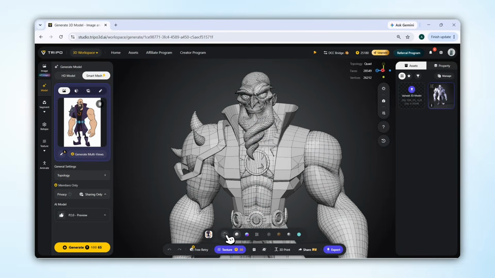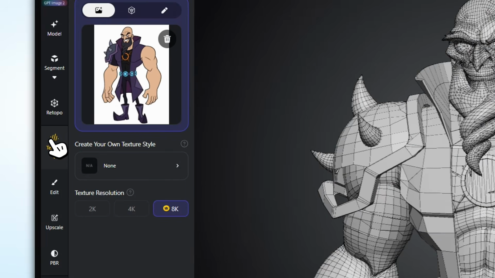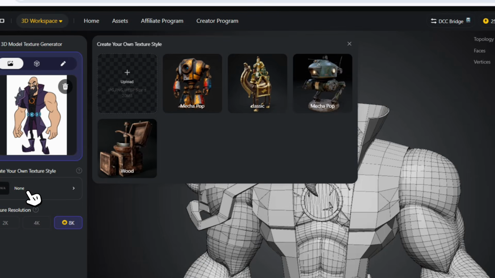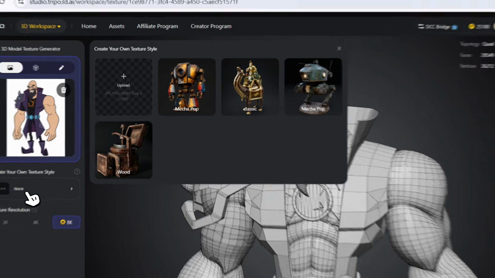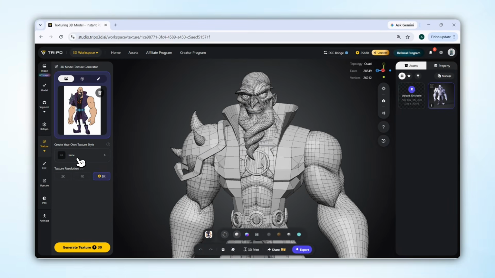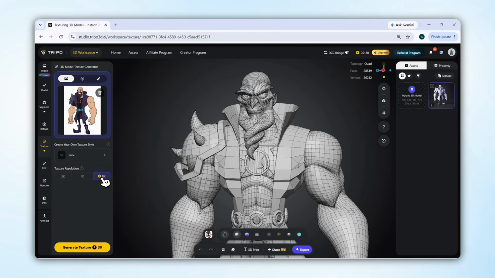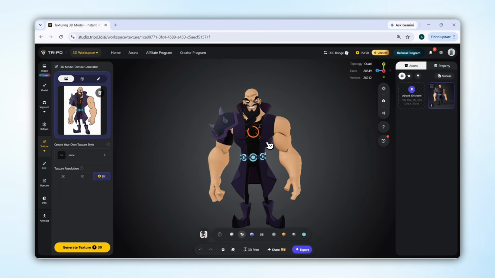And if you want to make your model look even more realistic, you can click on the texture option on the side. Now, when you click on None, you'll see a variety of different style options, but I'd recommend leaving everything as it is and keeping None selected. The reason is that None gives the 3D model a more natural look, with clean colors and detailed textures without adding any unnecessary styling. Now, set the texture resolution to 8K. This will significantly improve the texture quality and bring out much more detail in your 3D model. Trippo does a really great job with 8K textures, especially compared to many other 3D generation tools. Once you've done that, just click Generate and let Trippo create your 3D model.